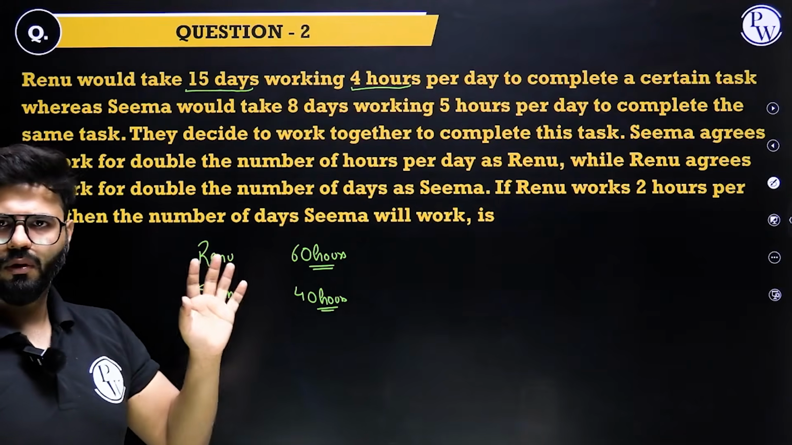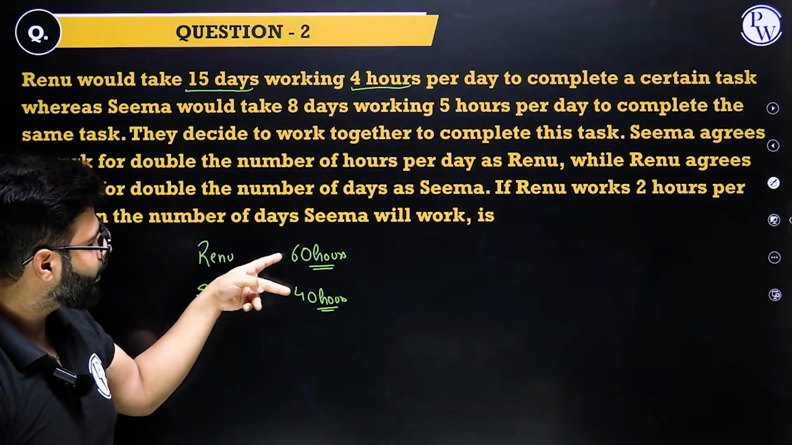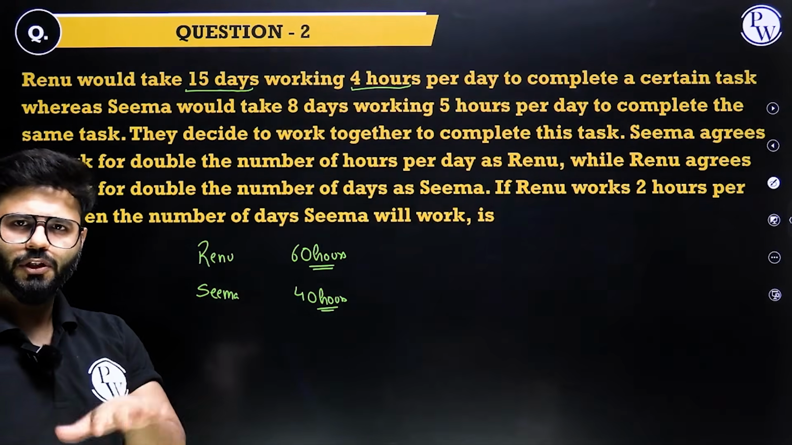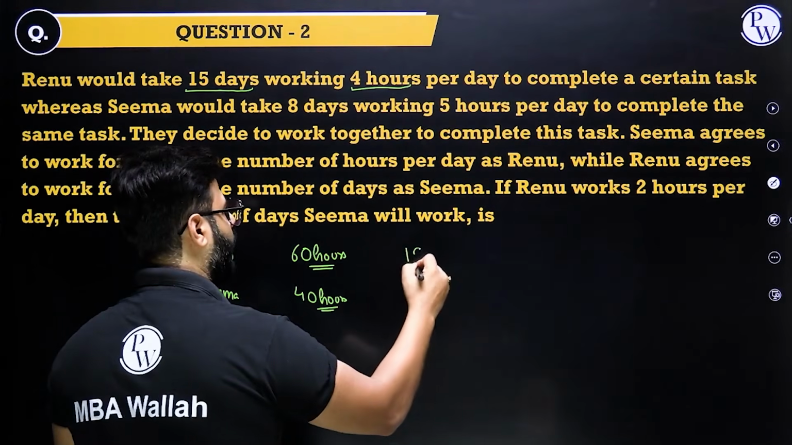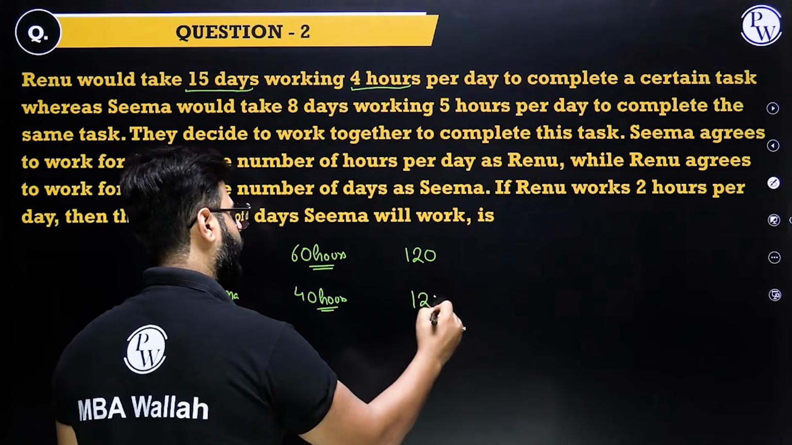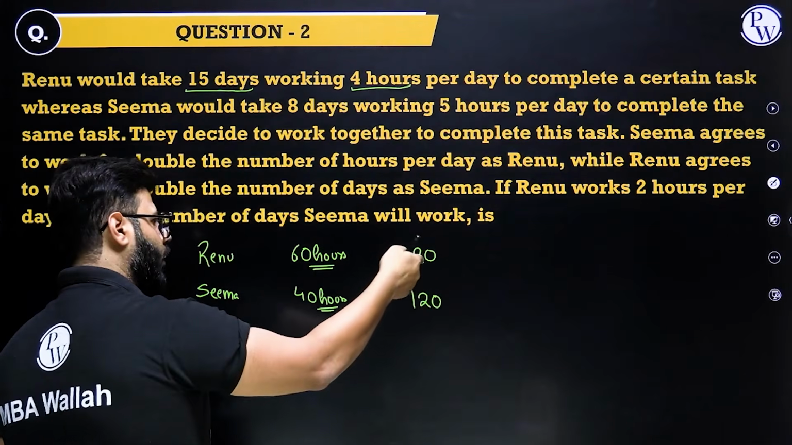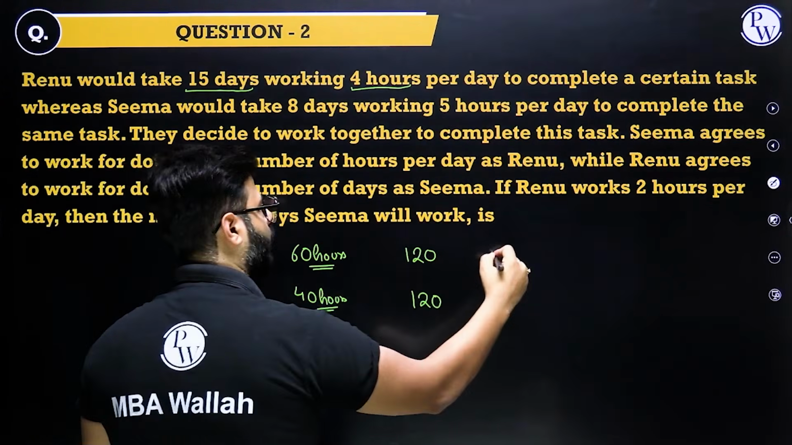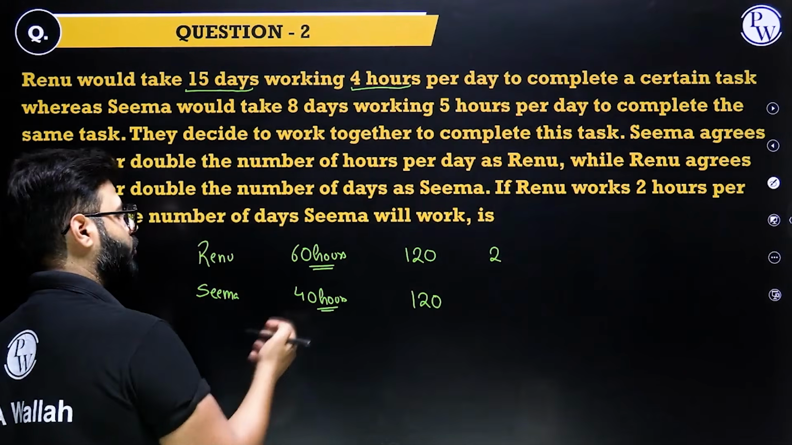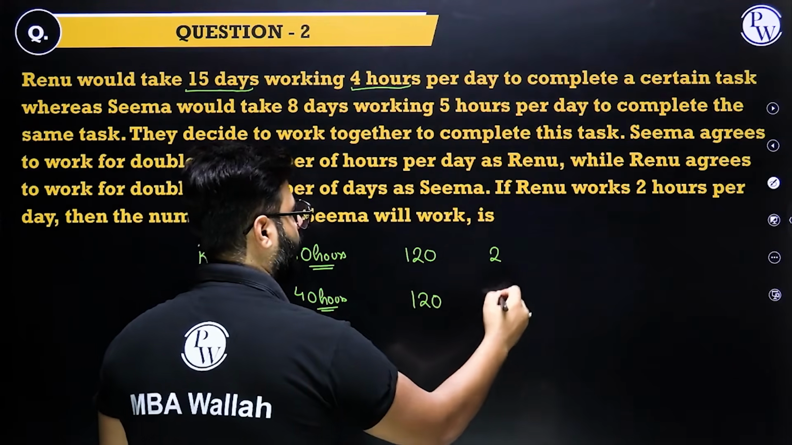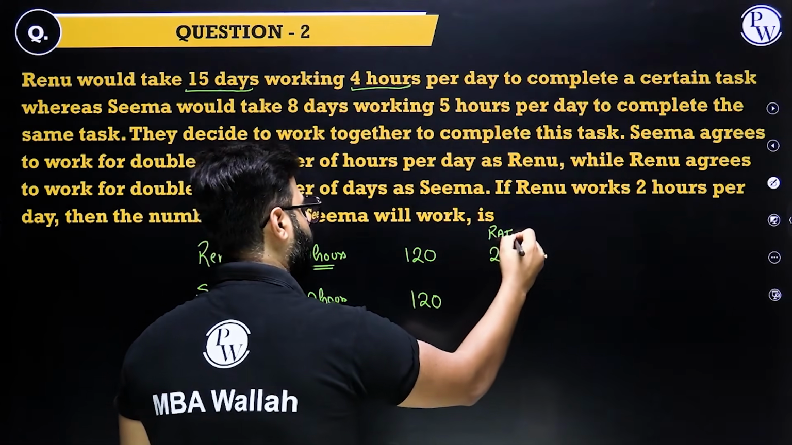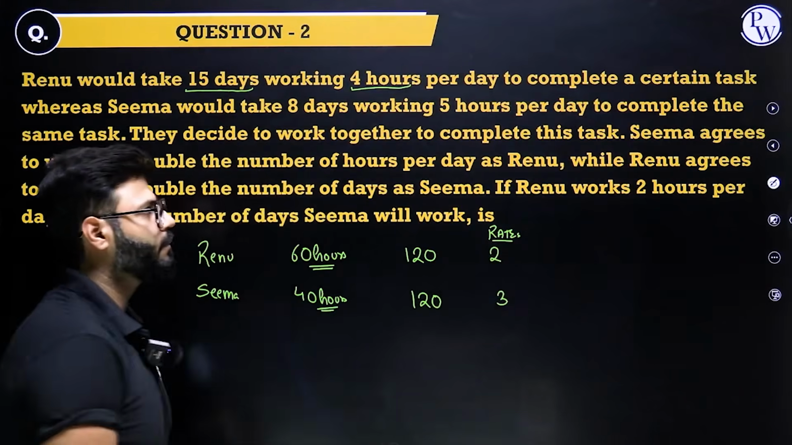Once you know the time, you know what we are going for. We are going to assume the work, and that's going to be the LCM of these two. LCM of 60 and 40 is 120. So the work is going to be 120. We have assumed the work, time to calculate the rate, which is very simple. Work upon time. So the rate for Renu is 2 work per hour, and for Seema is 3 work per hour. We have the rates. Congratulations, the game is half over.